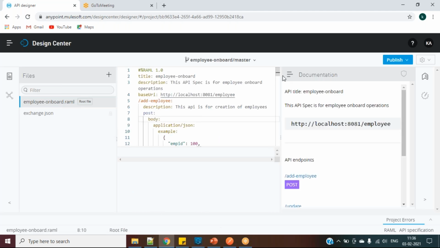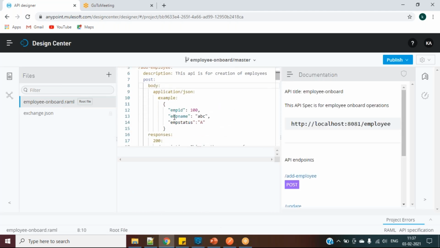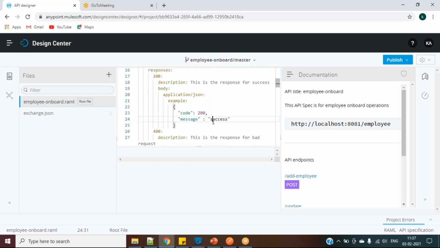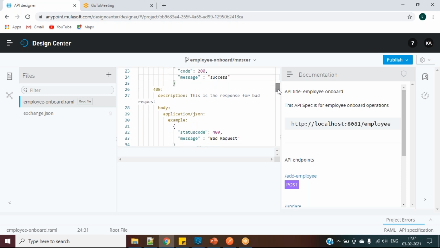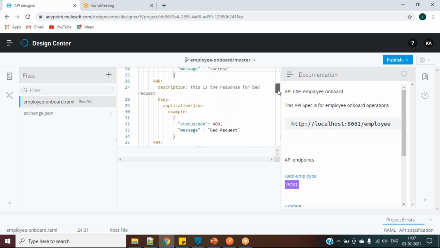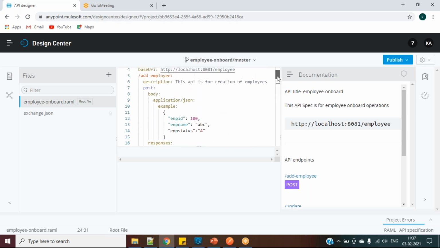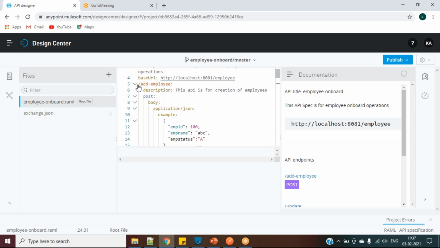So for this one, if you see here, we are giving examples in a hard-coded way. So everywhere we are giving examples in a hard-coded way, and we are giving responses also in a hard-coded way. So this is not a suggested way of developing, because in future, if at all anything changes, like here I have like 10 APIs, and if I have only one change in one API, in that case I will change only this one, but we'll be disturbing the entire main API file, right? So that is not suggested, and it is not recommended.